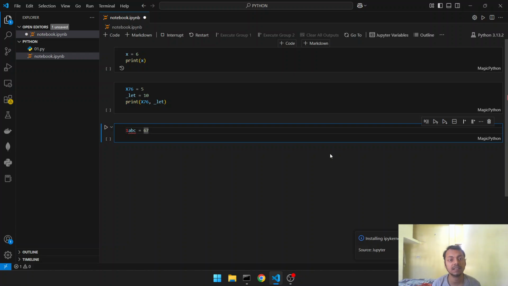Then string is a collection of alphabetical characters, like an array. That is any string, like a sentence or word, that is under single quotation, double quotation, or triple quotation. We can use any of them in Python. Then come bytes, that is byte values.